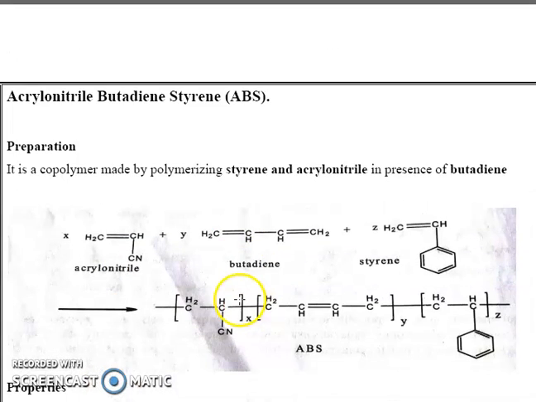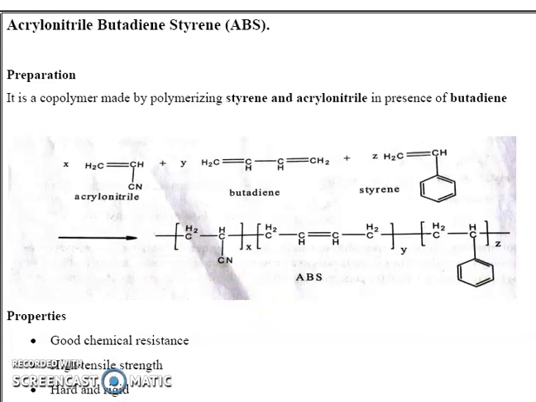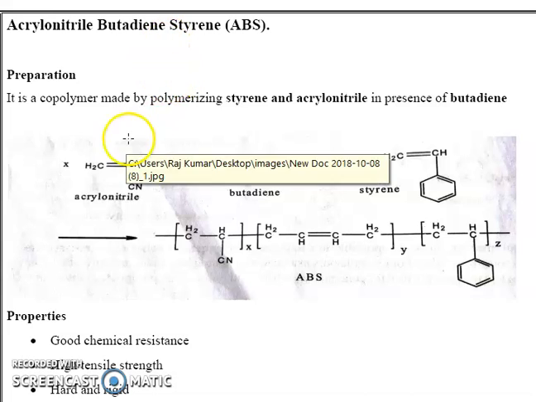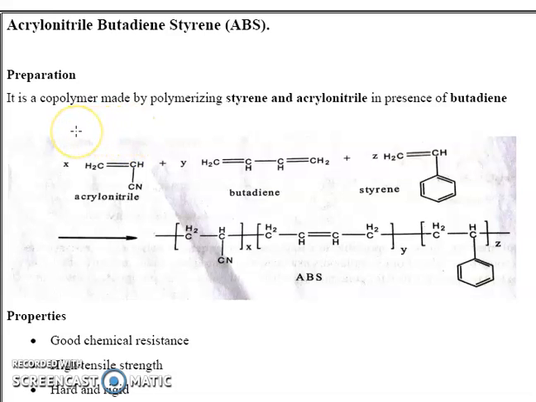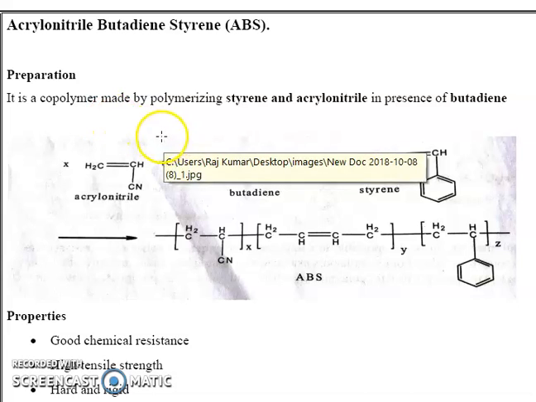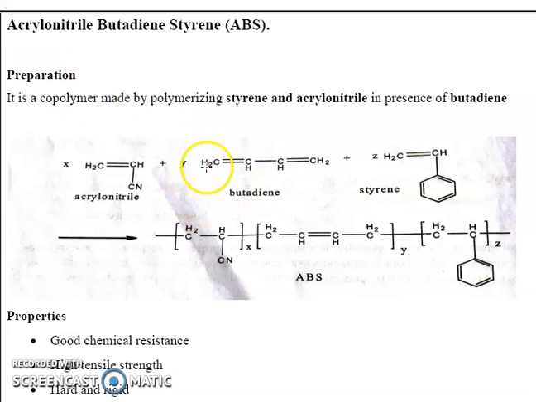Next, examples of copolymer. First example, ABS, acrylonitrile butadiene styrene. It is a terpolymer, which means it consists of three monomers: acrylonitrile, styrene and butadiene.